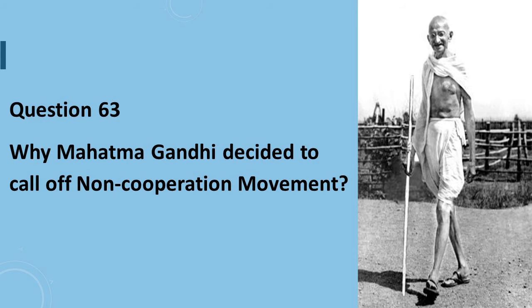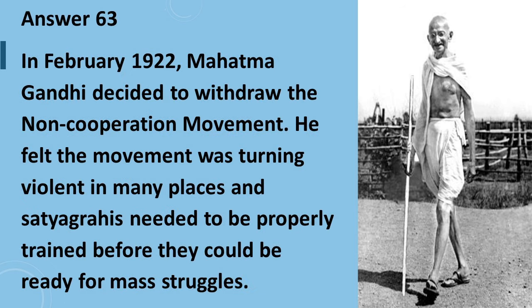Question 63 is, why did Mahatma Gandhi decide to call off the non-cooperation movement? Answer to question number 63 is, in February 1922, Mahatma Gandhi decided to withdraw the non-cooperation movement. He felt the movement was turning violent in many places, and satyagrahis needed to be properly trained before they could be ready for mass struggles.